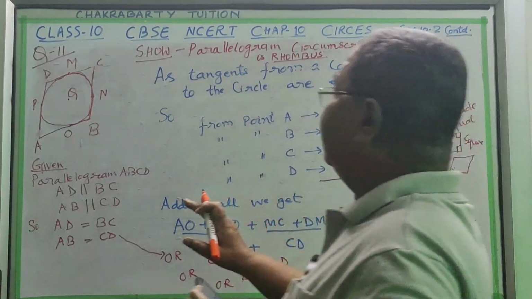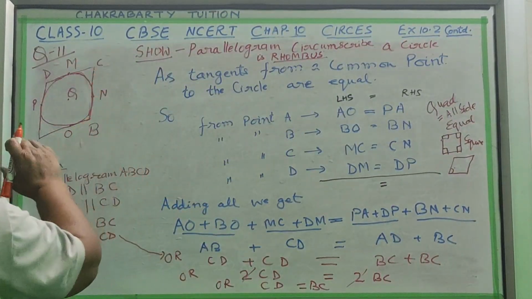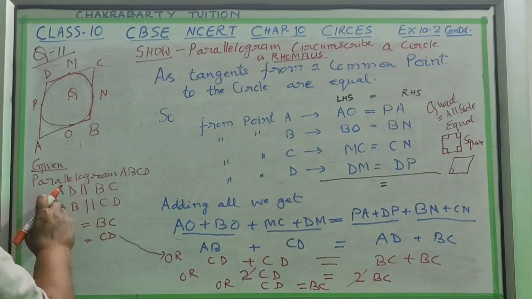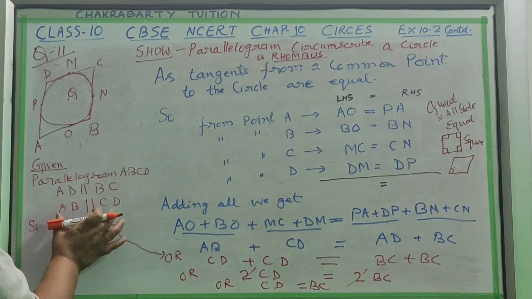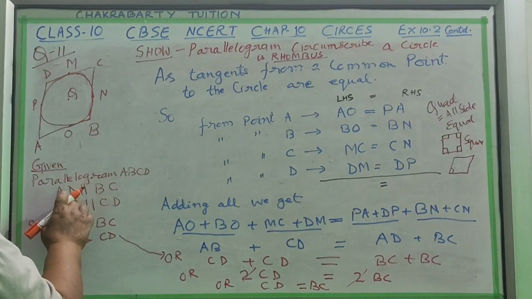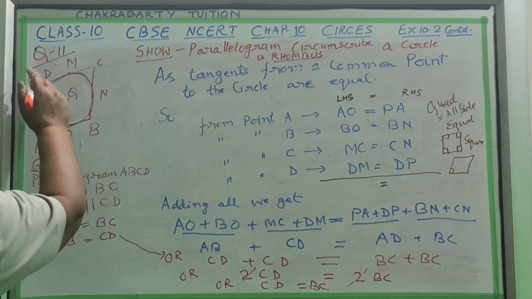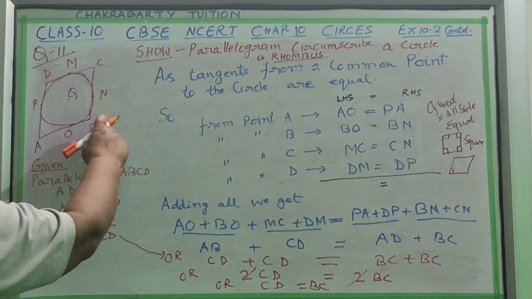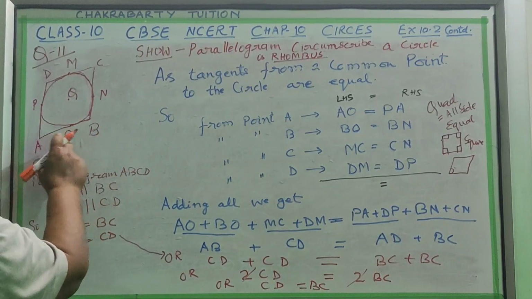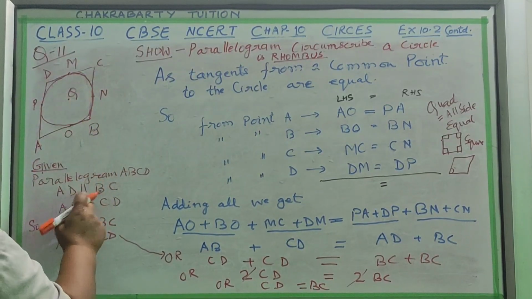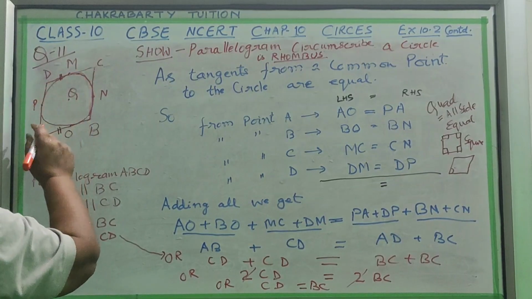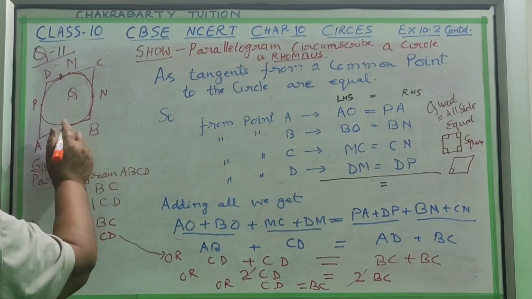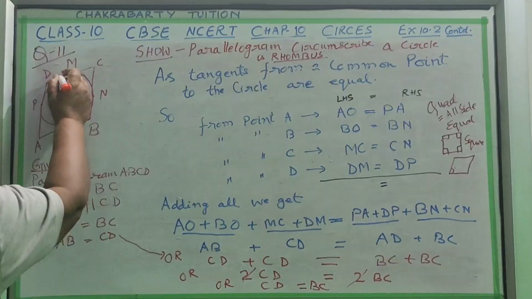So here, what is given? A parallelogram ABCD is given. Because it is a parallelogram, the lines will be parallel. This AD line is parallel to the BC line, and this AB line is parallel to this line. These are the parallel lines.